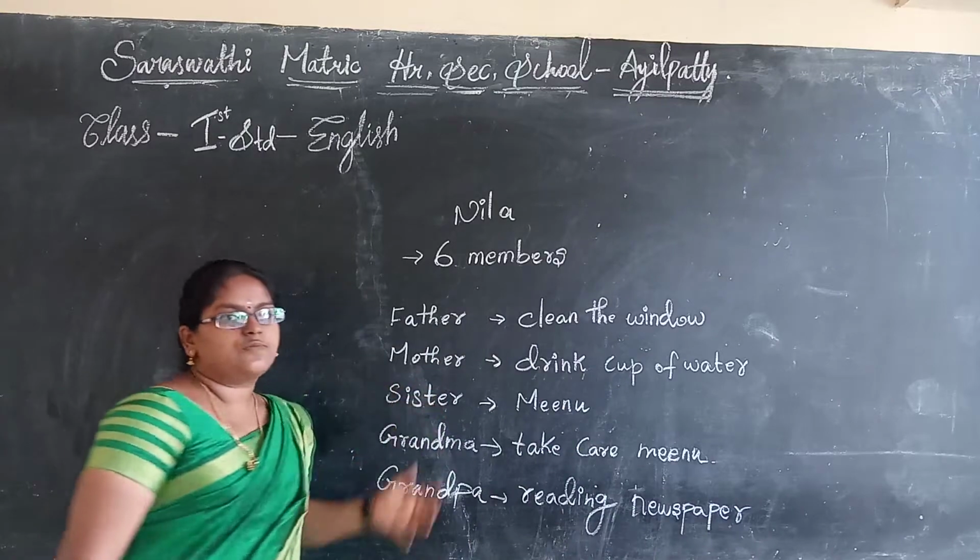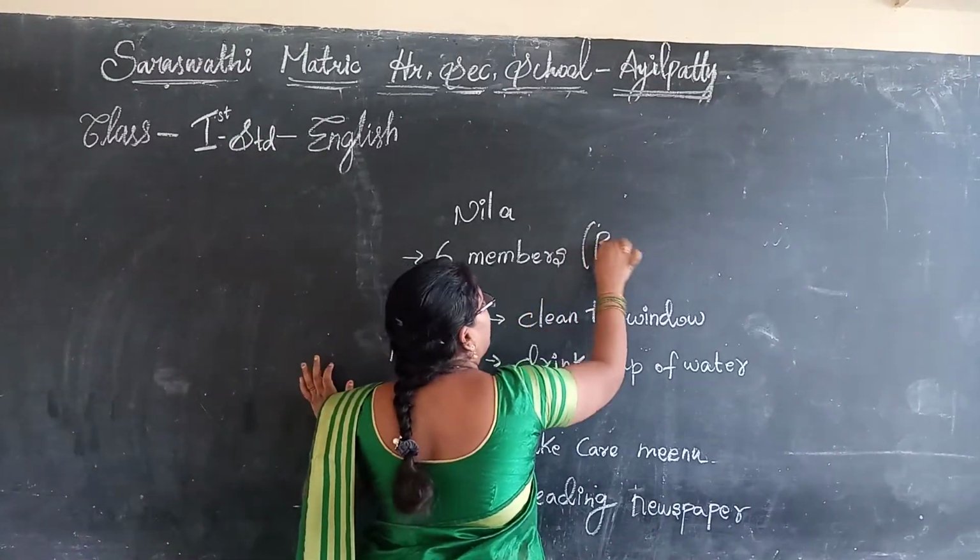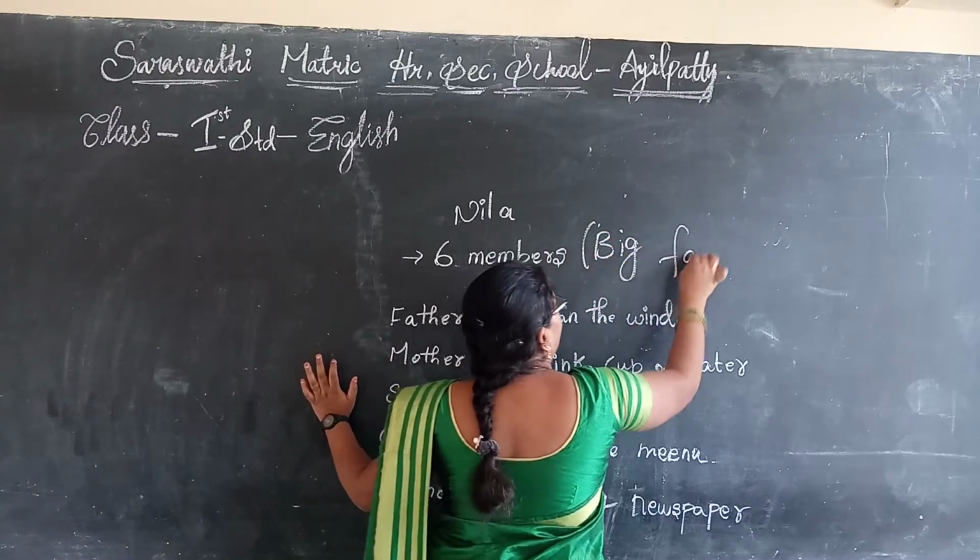Good. These are all Nila's family, right? How many members? 6 members. So this is a big family. What is that? Big family.